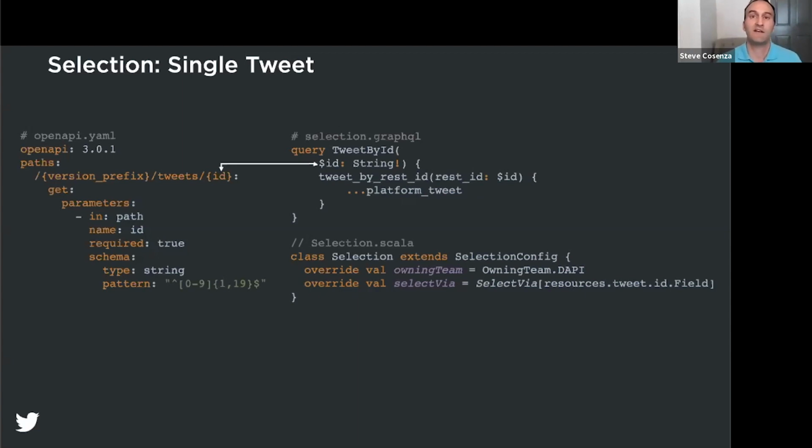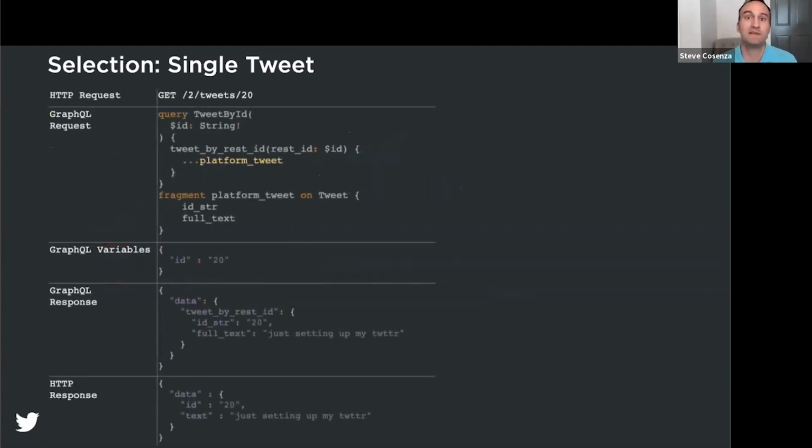Finally, we have the selection.scala file, which is similar to route.scala, which we just looked at, so we could skip that here. Okay, putting all the pieces together, the top row on screen shows an HTTP request for /2/tweets/20 that comes into the platform, resulting in a GraphQL query named tweet by ID to be sent with a GraphQL variable. This GraphQL variable sets the ID to tweet ID 20. And then each resource field reads the GraphQL response and renders its field value, resulting in the rendered tweet seen in the below HTTP response.